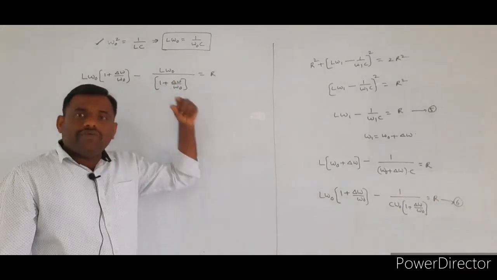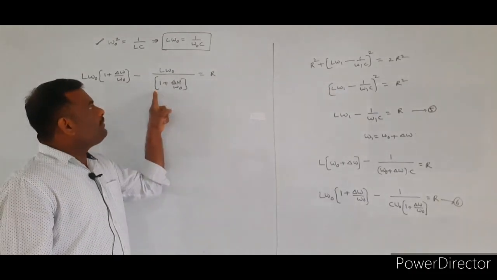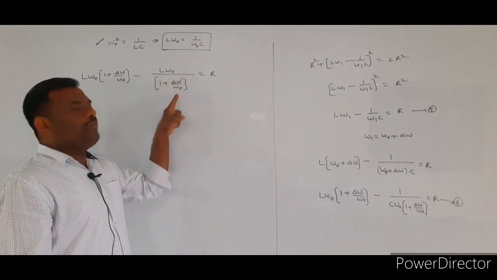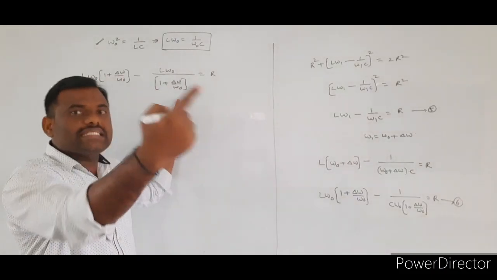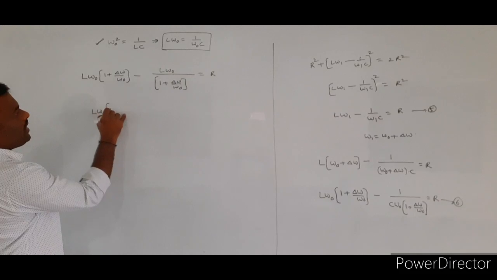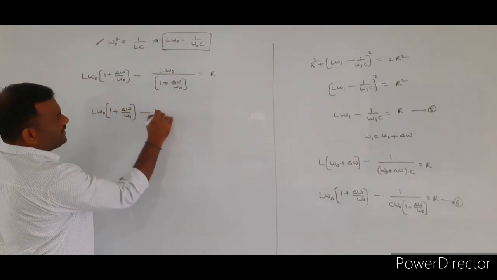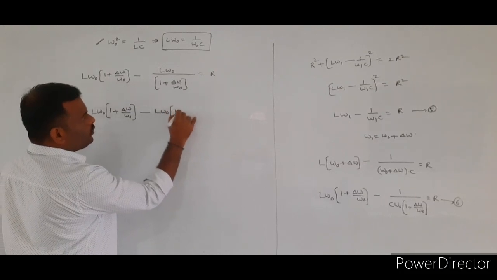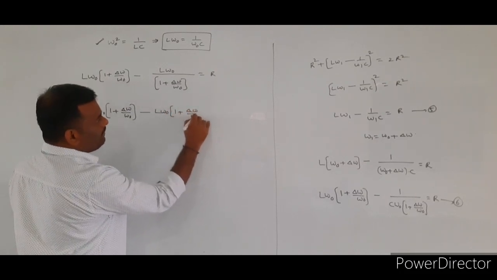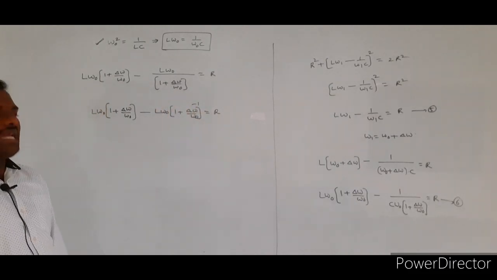Whenever it comes to the numerator, it becomes 1 plus delta omega by omega naught whole power minus 1. So I will write this term as L omega naught into 1 plus delta omega by omega naught minus L omega naught into 1 plus delta omega by omega naught whole power minus 1, which is equal to capital R.